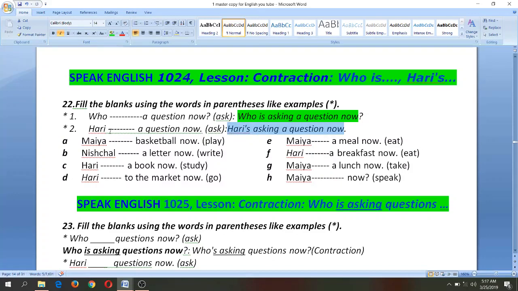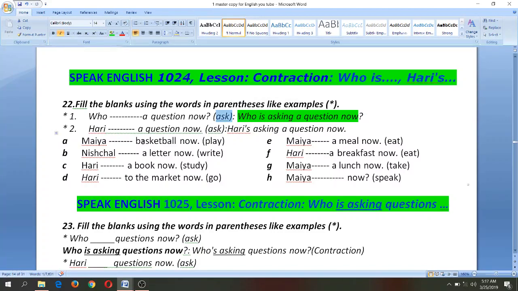We don't say Hari is asking a question now. We say Hari's asking a question now. This way, who is asking a question now? Who's asking? This is the word. Who's asking a question now? Hari's asking a question now.